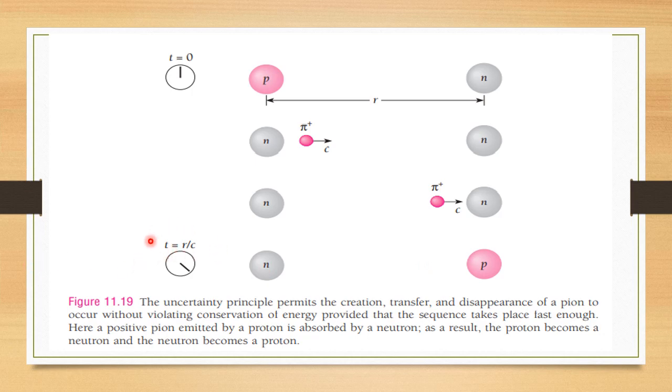So finally at time t equal to r by c, a proton is converted into a neutron and a neutron is converted into a proton. This takes place very fast, the time interval is very short. This accounts for the exchange of particles without violation of conservation of mass or energy.